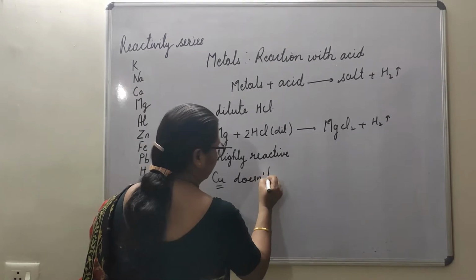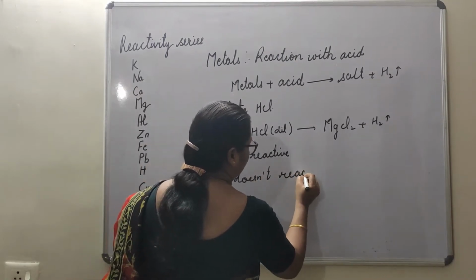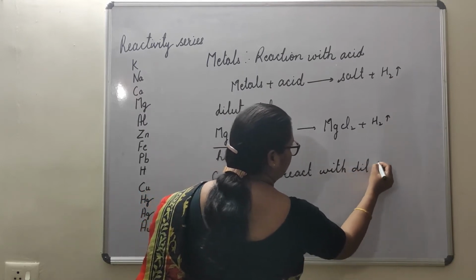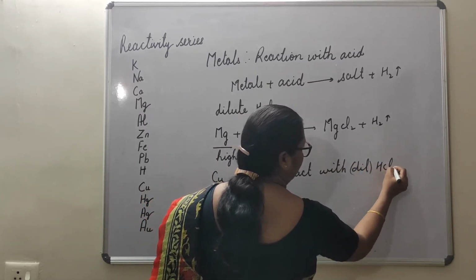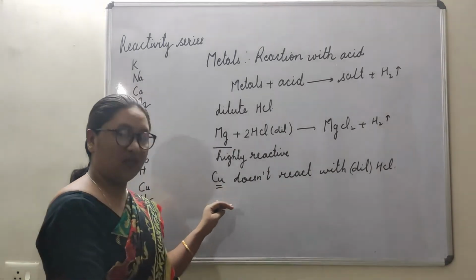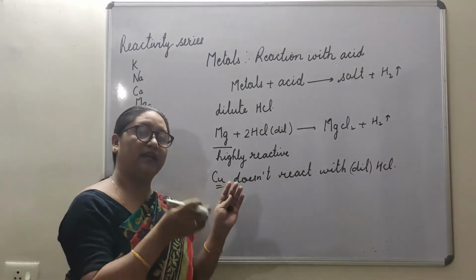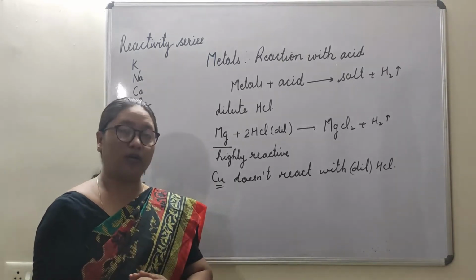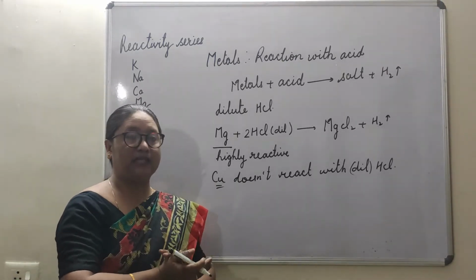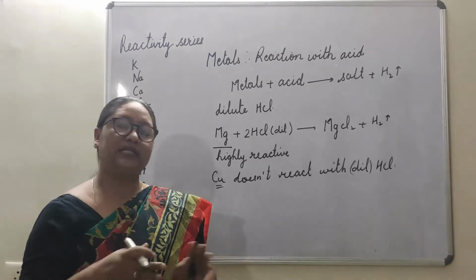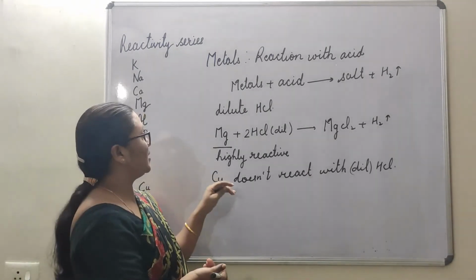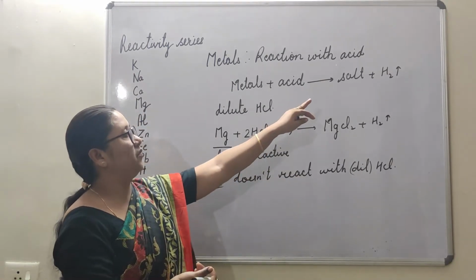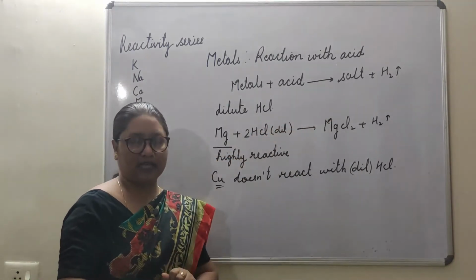So that's why we can say that different metals react with acids differently, or you can say the same acid can react with different metals differently. So this is one type of metal which, when it reacts with acid, we get salt and hydrogen gas evolved.